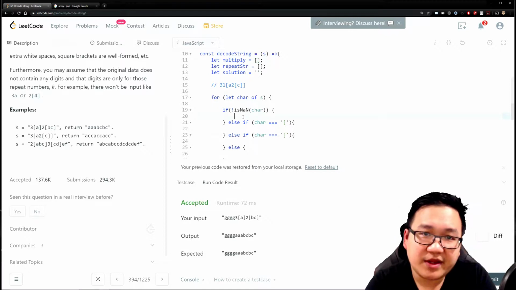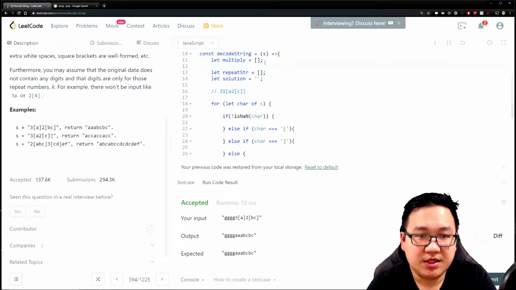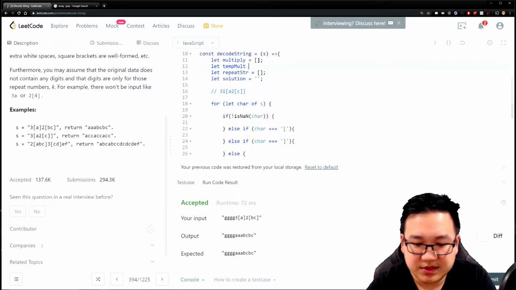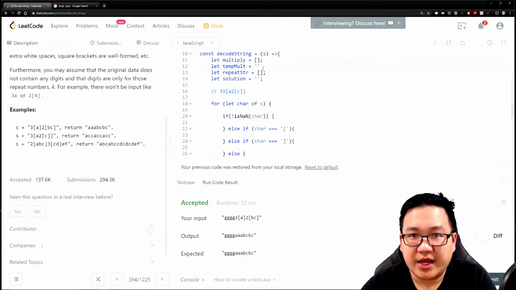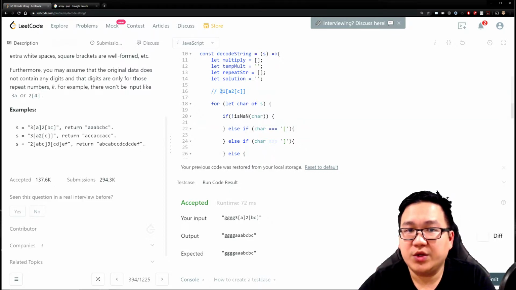Right? So one little trick I like to do is create a temporary multiplier, temp mult, which will just be a string. And I'm going to use some really nice magic called template literals to construct these elements. As we iterate, what are we really doing?